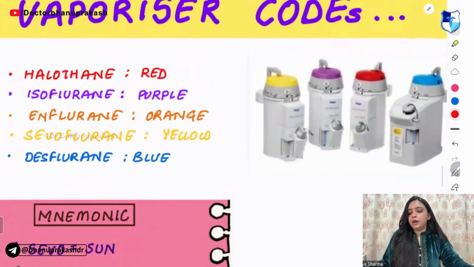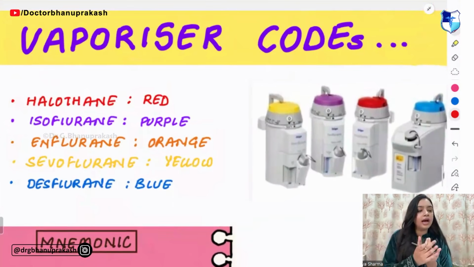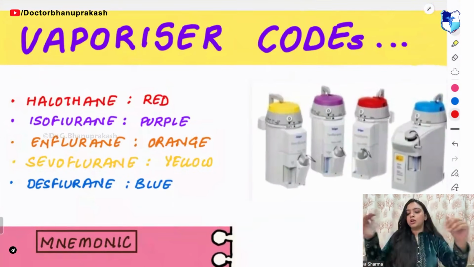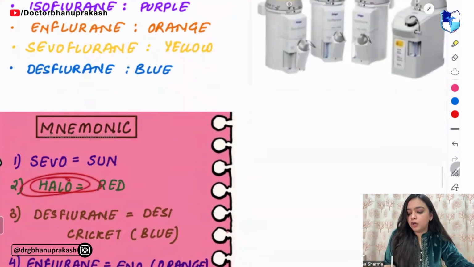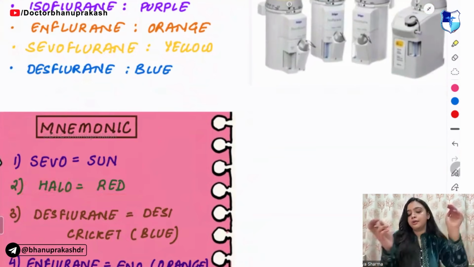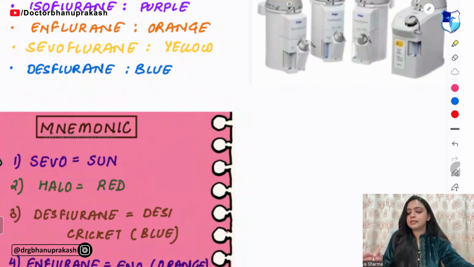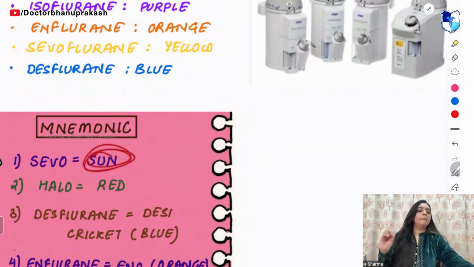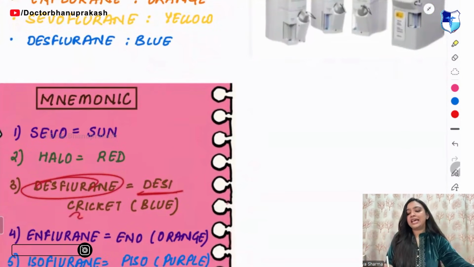Now guys, moving on to the next slide, that is vaporizer codes. First vaporizer code is halothane. Halothane is red. Then sevoflurane. From sevo, remember the sun. Then desflurane, remember Desi Cricket.